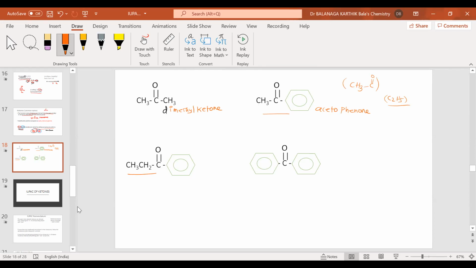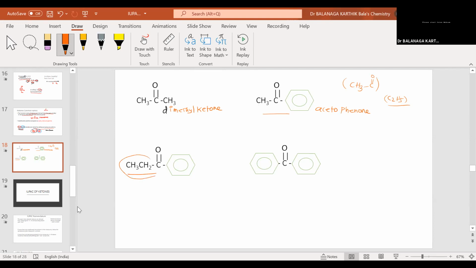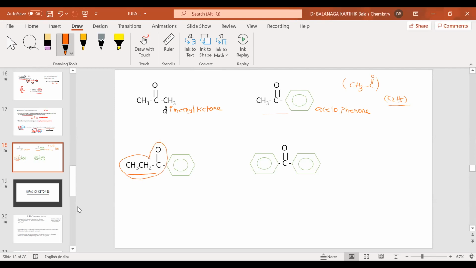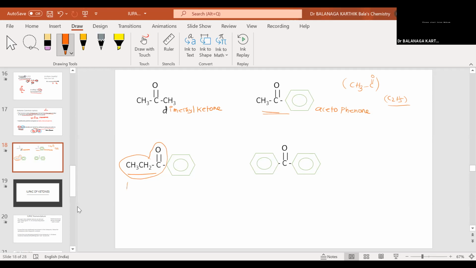So you're talking about this one, am I right? How many carbon atoms? 3 carbon atoms. This is acetophenone. This is propiophenone. These are common names, because you have to know these. The word propio comes from the carboxylic acid, propionic acid.